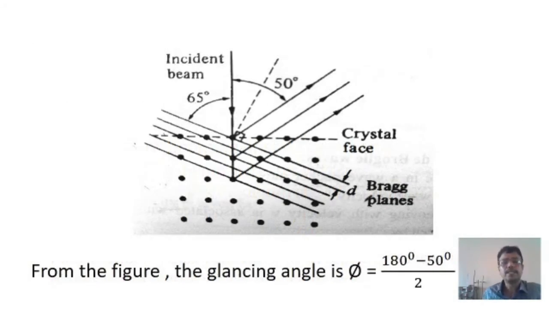Then this experiment is also used to verify de Broglie wave equation. According to de Broglie's matter waves, the wavelength lambda equals h by square root of 2meV. h is Planck's constant, m is the mass of electron, e is the electronic charge, V is the potential difference applied between cathode and anode. From the figure, it is clear that the glancing angle phi equals 180 degree minus 50 degree, divided by 2, that is equal to 65 degree.